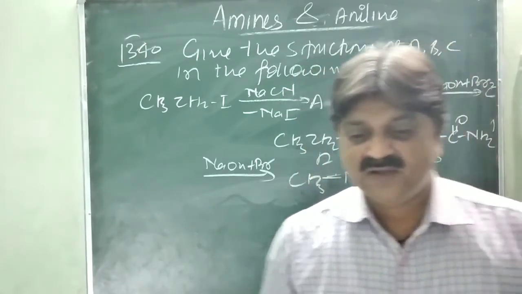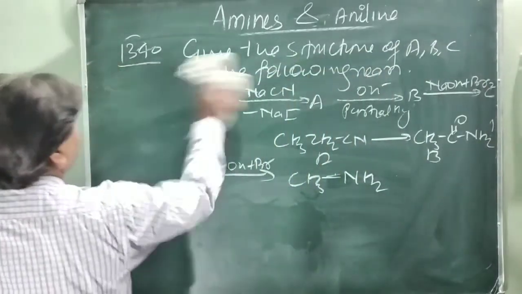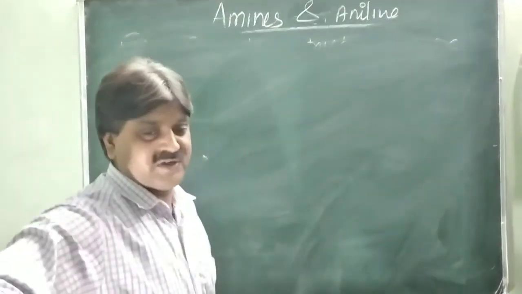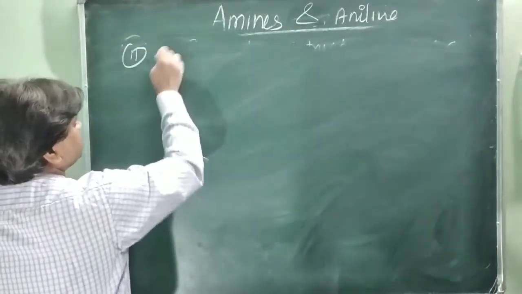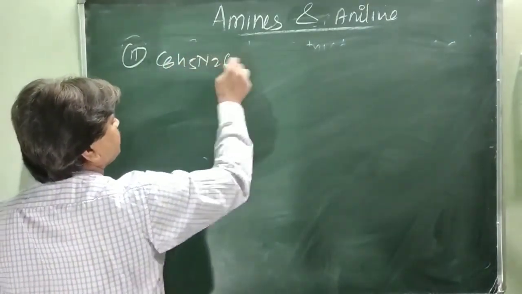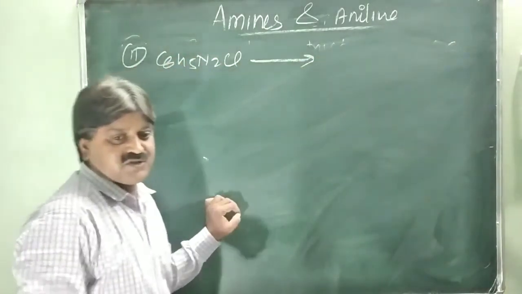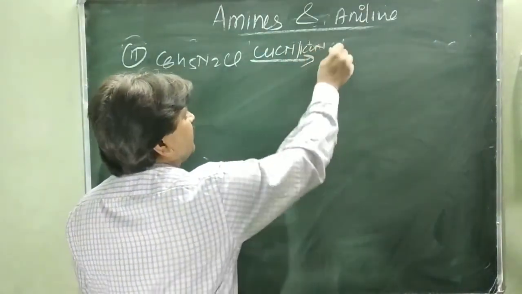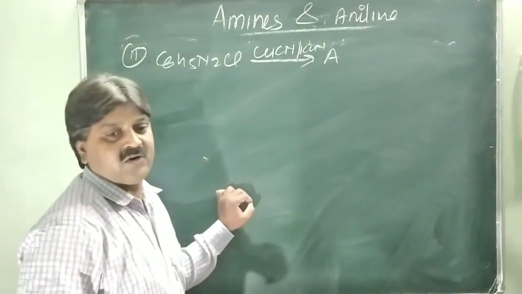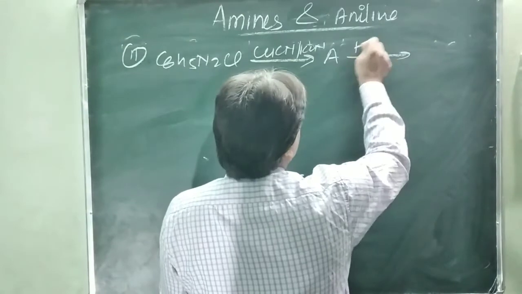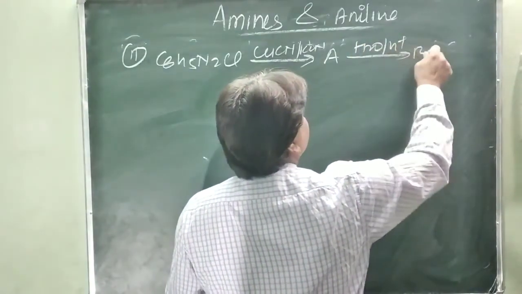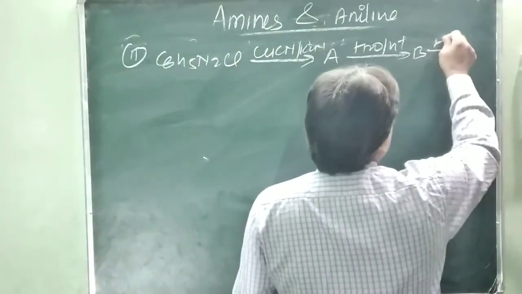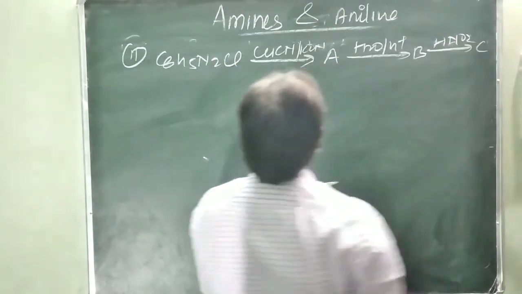Next question is given: benzene diazonium chloride, C6H5N2Cl, is treated with CuCN, forming A. A on hydrolysis with H2O and H plus gives B, and B is treated with nitrous acid to give C. What are A, B and C?